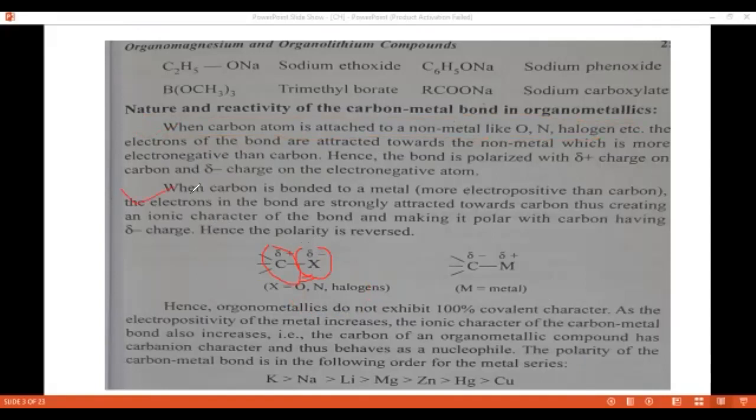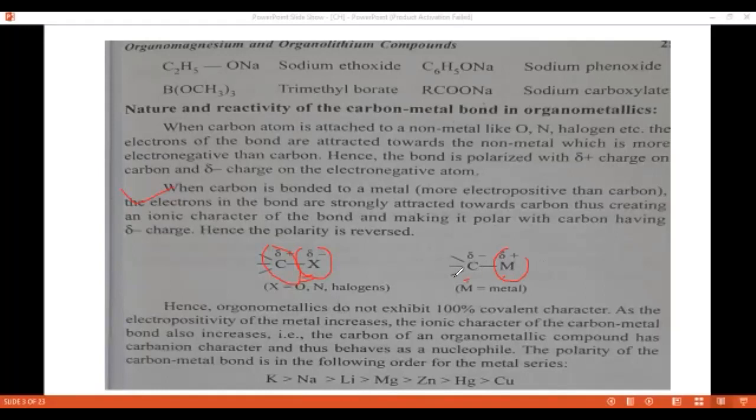In the second case, the metal is bonded to the carbon. Here the carbon is more electronegative than the metal. So carbon carries a partial negative charge and the metal carries a partial positive charge. Metals are more electropositive, and carbon is more electronegative than the metals.